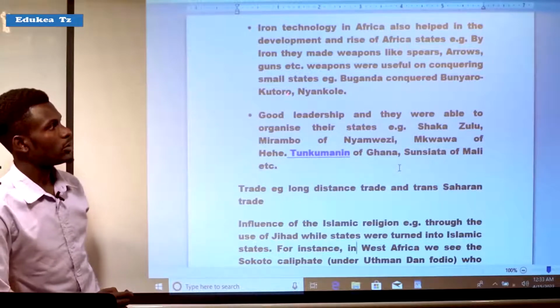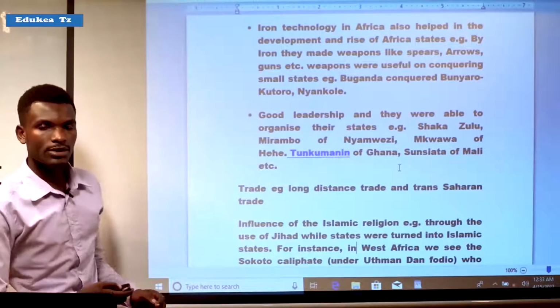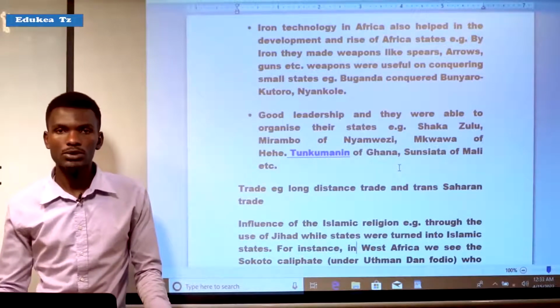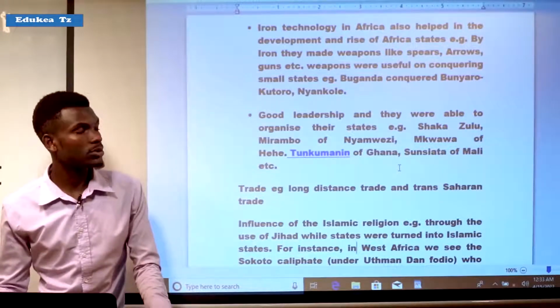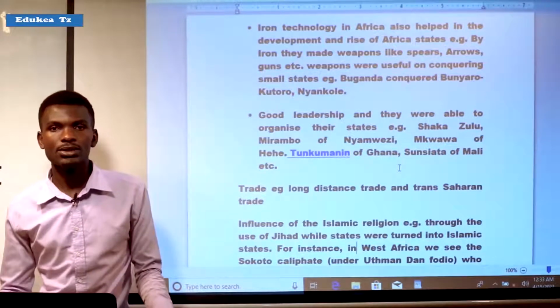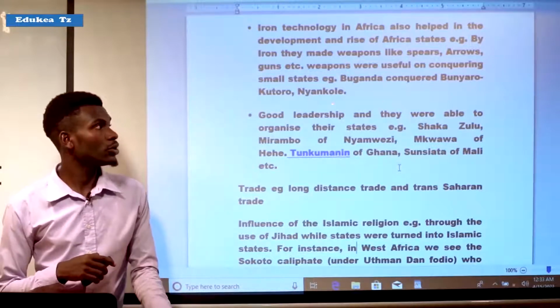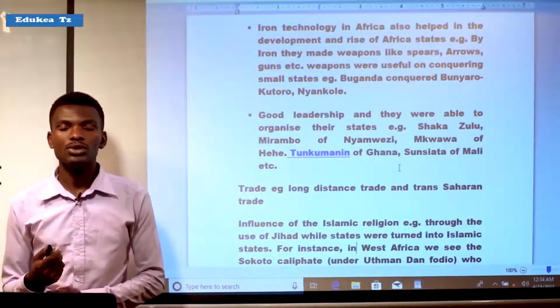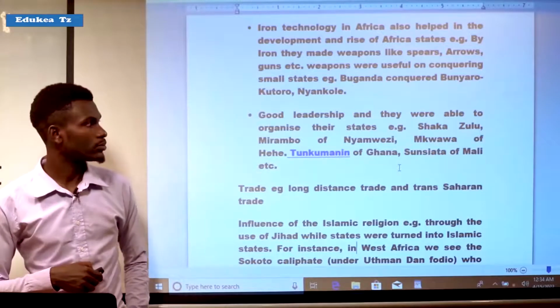Buganda conquered Bunyoro, Kitara, and Nyankole. It means that iron technology was there to make tools of iron, or iron tools and weapons. For example, spears, arrows, and other iron weapons were used in conquering the neighboring states in order to expand the territory. For example, Buganda conquered Bunyoro, Kitara, and Nyankole by using the weapons which were made from iron ore.